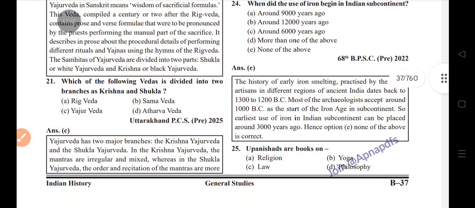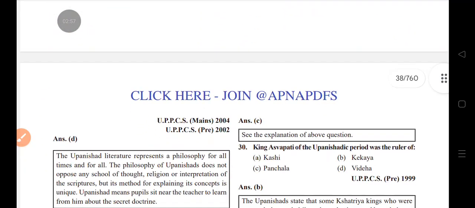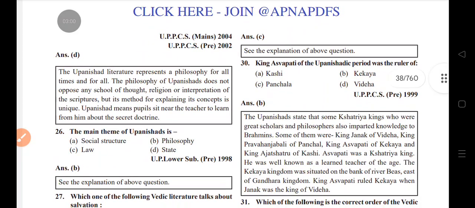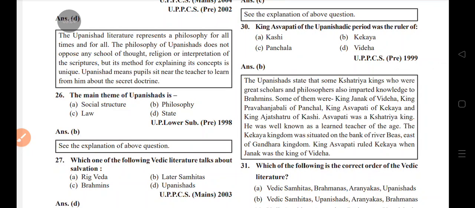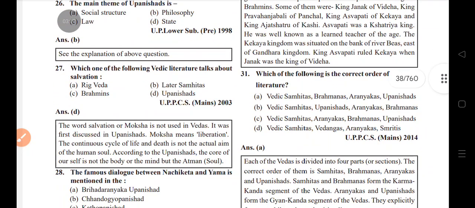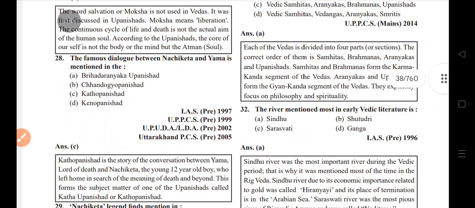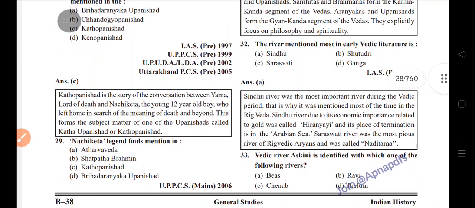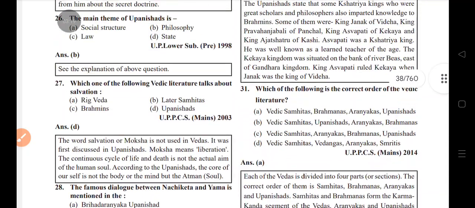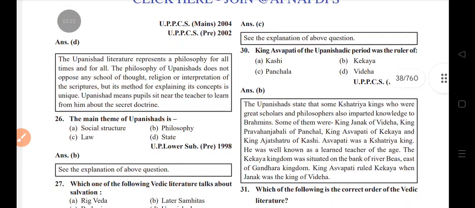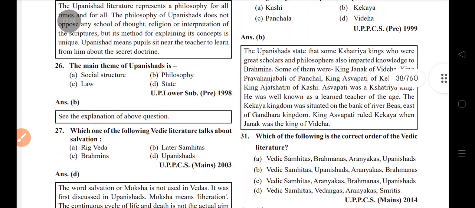Upanishads are books on philosophy. The main theme of the Upanishads is philosophy. Vedic literature talks about salvation. The famous dialogue between Nachiketa and Yama is mentioned in the Kathopanishad. Nachiketa legends find mention in the Kathopanishad. King Ashwapati of the Upanishadic period was ruler of Kekaya.